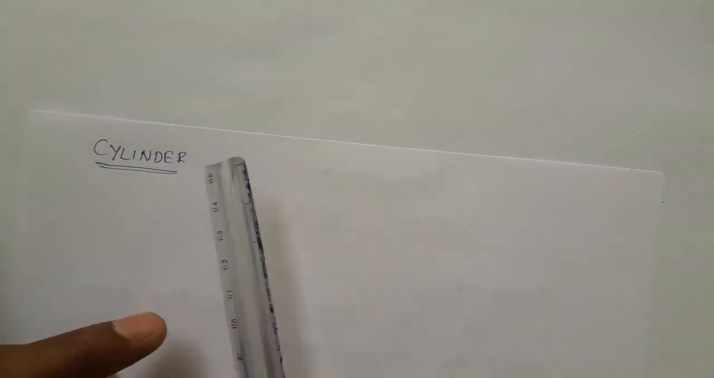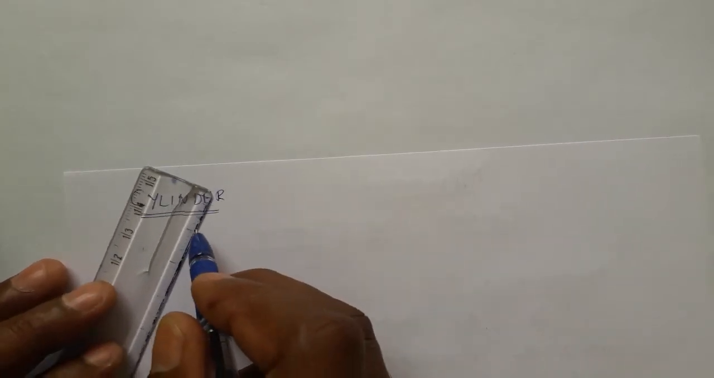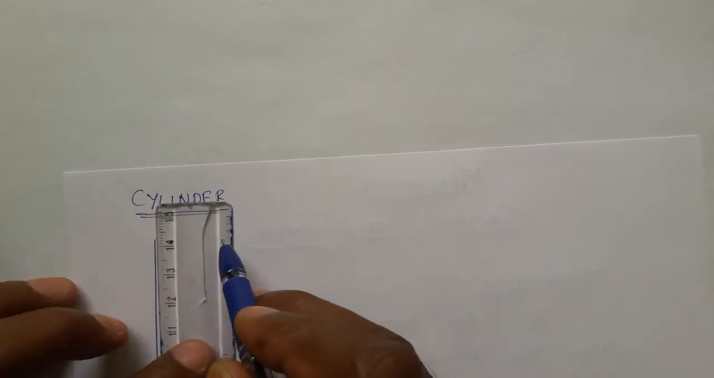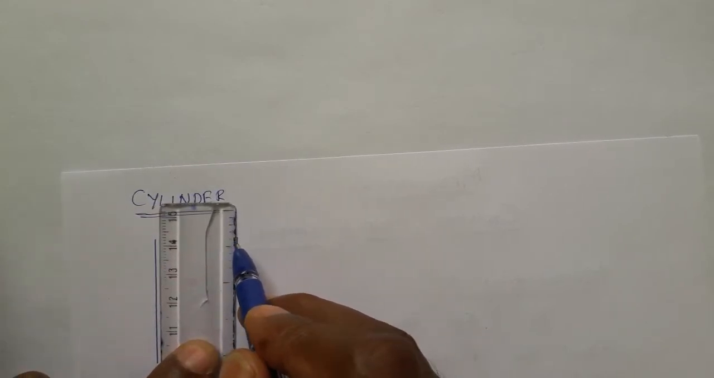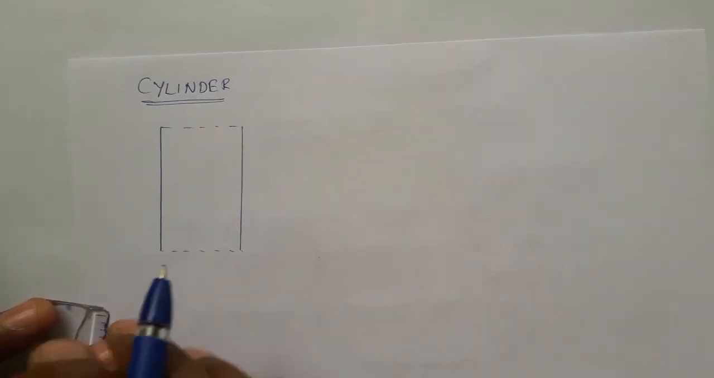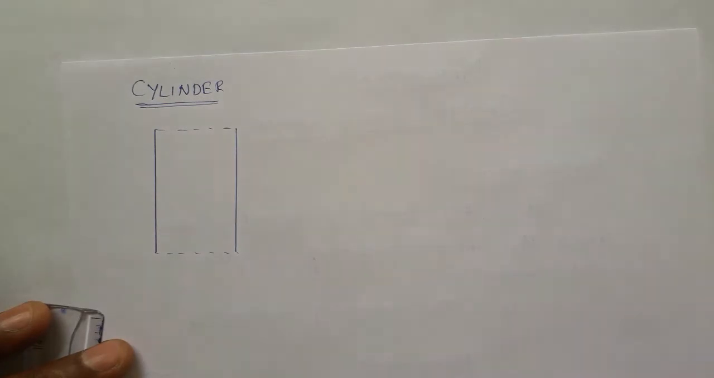As I told you, a cylinder is a three-dimensional figure or solid. It is very difficult to draw on a sheet of paper, but for our understanding we draw it by showing some effects on the diagram. See, if you show only this much, we think that it is a rectangle. Actually, a cylinder is not a rectangle.